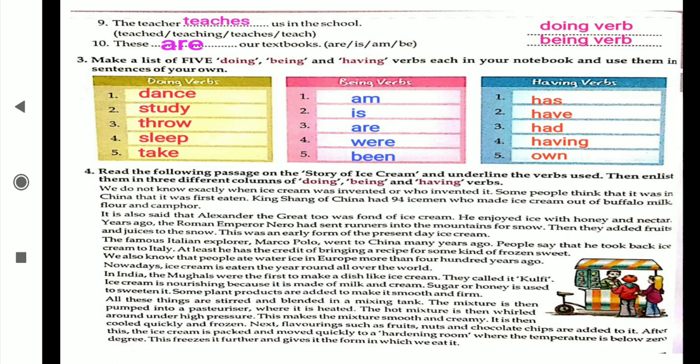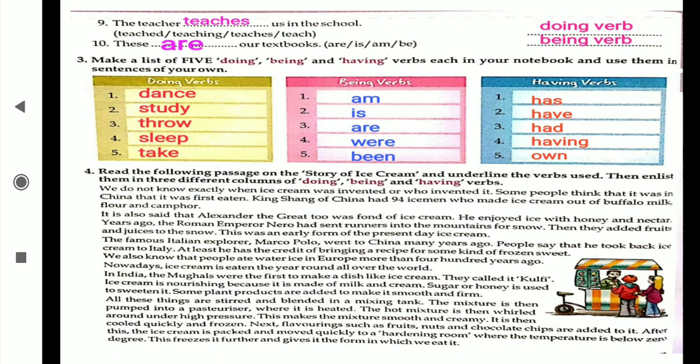Years ago, the Roman Emperor Nero had sent runners into the mountains for snow. Then they added fruits and juices to the snow. This was an early form of the present day ice cream, like fruit salad and all. The famous Italian explorer Marco Polo went to China many years ago. People say that he took back ice cream to Italy.